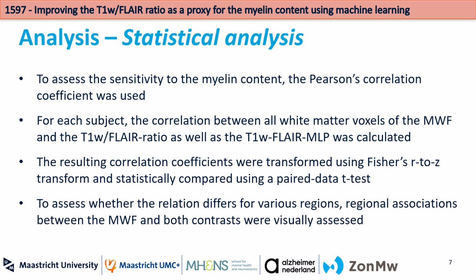Prior to statistical testing, the correlation coefficients are transformed using the Fisher's R to Z transform. And subsequently, using a paired data t-test, we tested statistical significance. Furthermore, the relation to the ground truth myelin content for various important white matter structures will be plotted for visual assessment.